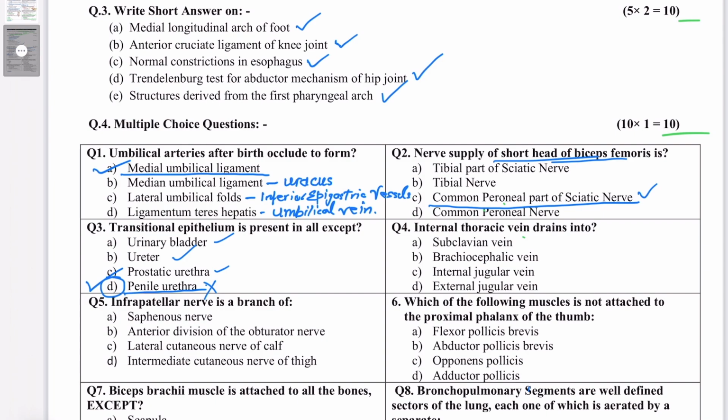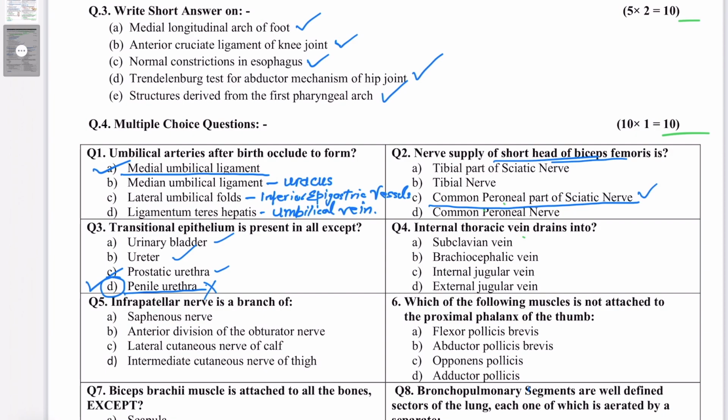Question number 4. Internal thoracic vein drains into subclavian vein, brachiocephalic vein, internal jugular vein, external jugular vein. So remember, these internal thoracic veins are actually the vena comitantes accompanying the internal thoracic artery right from the foramen of Morgagni, that's Larrey's space, a minor opening in the abdominal diaphragm adjacent to the xiphoid process at the level of the seventh costal cartilage. From there, these two veins enter into the thorax on the two sides of the internal thoracic artery.